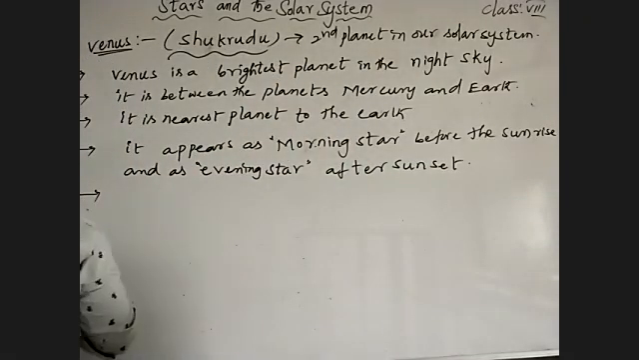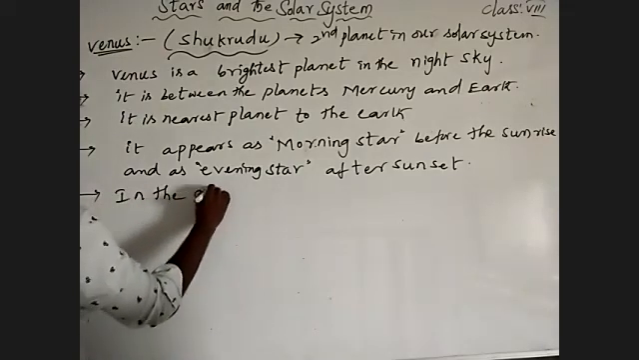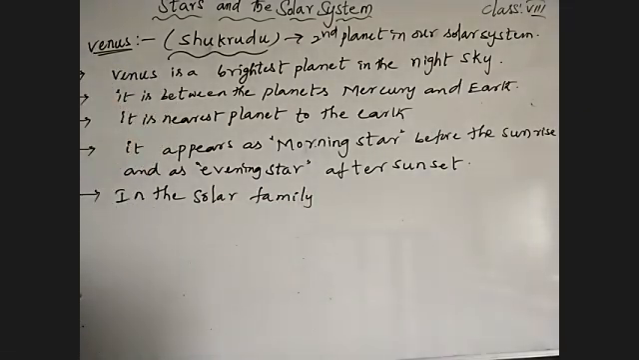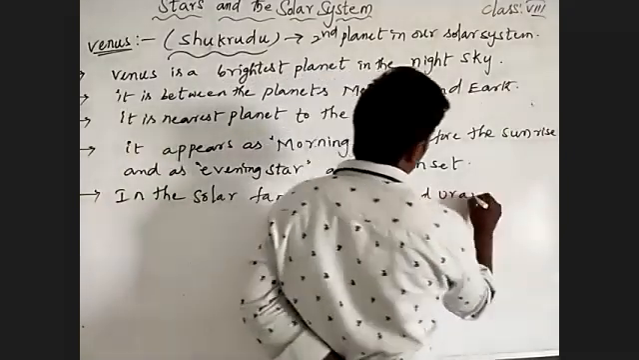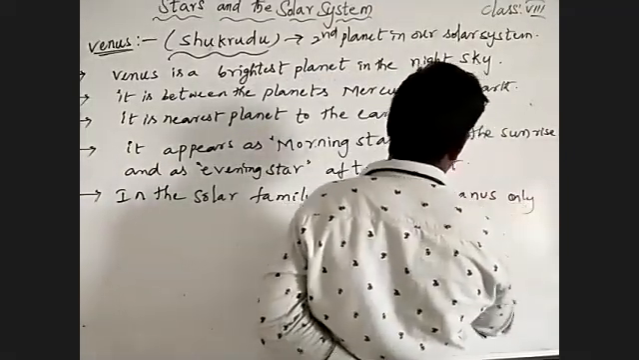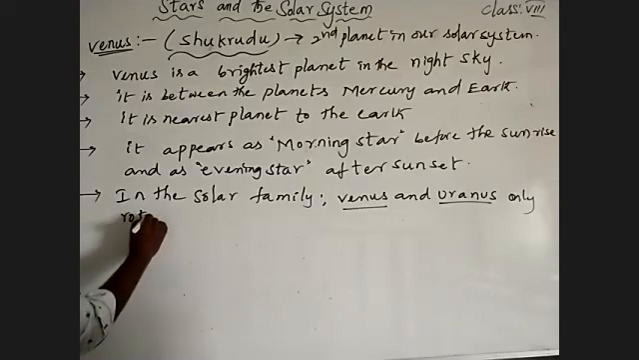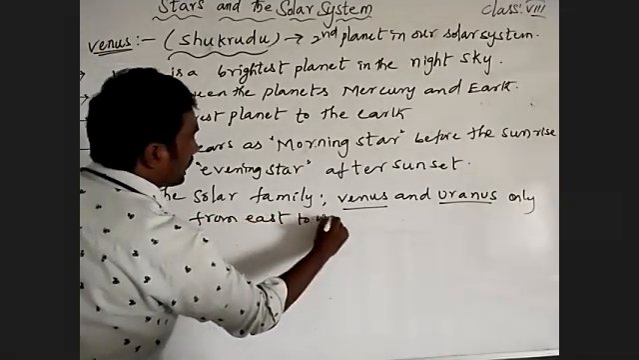Coming to that, in the solar family, only two planets rotate differently, Venus and Uranus only. Venus and Uranus only rotate from east to west.